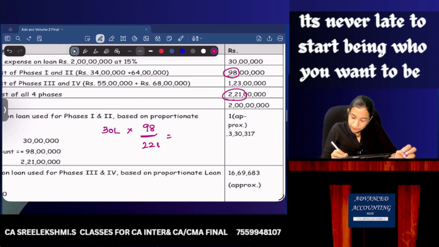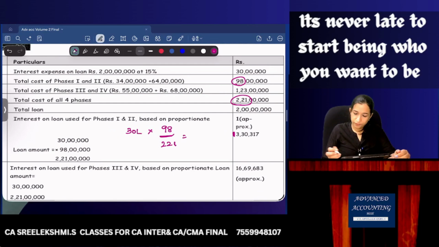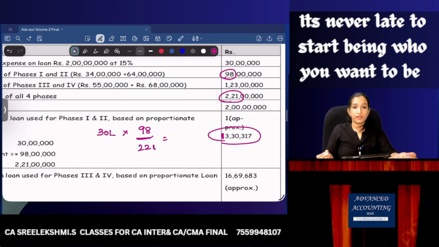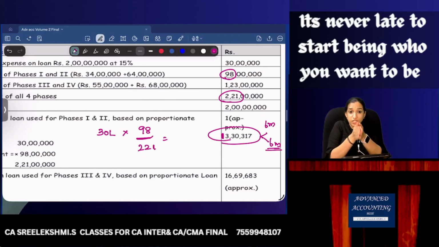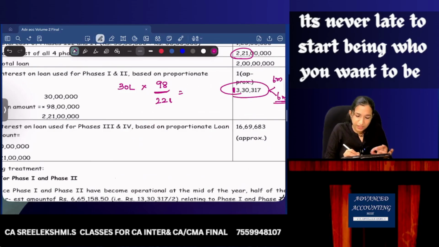So it is 13 lakh. Please correct me if it is wrong. 13 lakh 13,317. But of which 6 months can be capitalized, balance 6 months will be charged to P&L because phase 1 and phase 2 become operational during the mid of the year. So the balance 6 months should be charged to P&L. And what is relating to phase 3, phase 4?